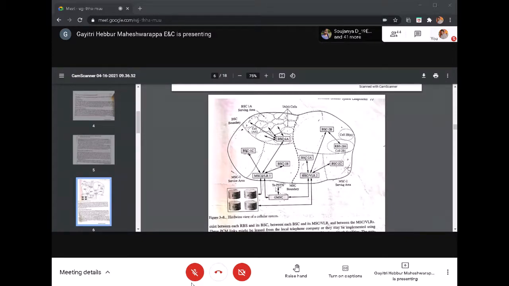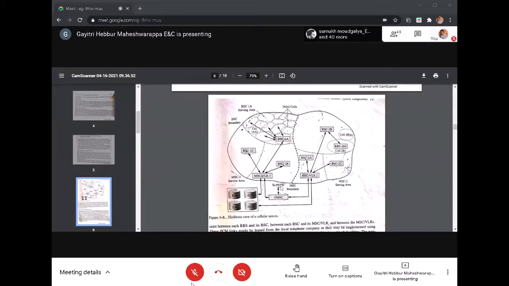So any land-to-mobile call that comes will be connected from GMSC to either MSC 1 or MSC 2. That depends on the data present in the HLR. GMSC will route the call. The particular dialed information, it is going to check in the home location register, whether it belongs to MSC 1 or MSC 2.